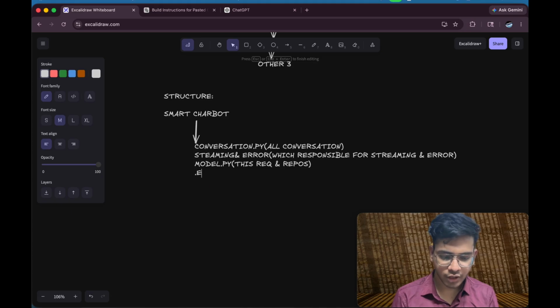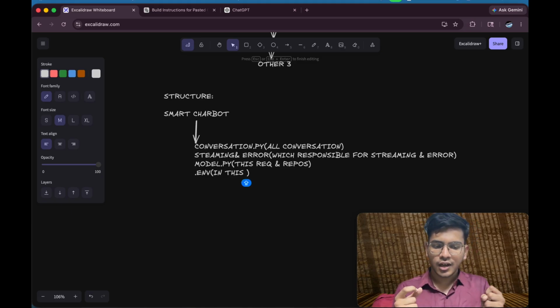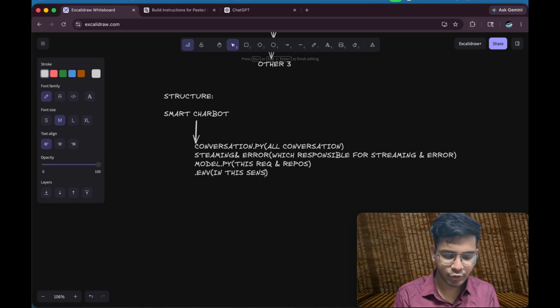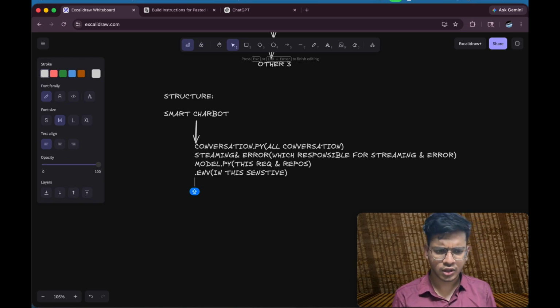Okay, and we will also have one file called .env. I want you to make notes along with it. I know this is our first session, and I'm sort of nervous, not actually nervous, but I'm trying to articulate more comprehensively, in more detail. That's why I'm writing everything in here. So in this file we store sensitive data. Also, if you want to store this in Docker, then we'll have Dockerfiles, plus GitHub. I'm going to store it in GitHub. So these are the overall structural code files that I'm going to create.